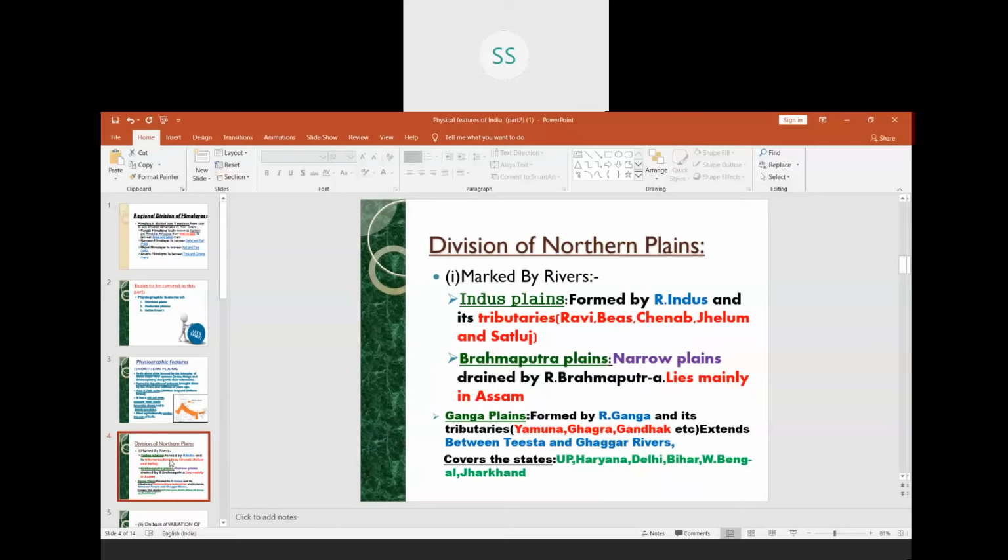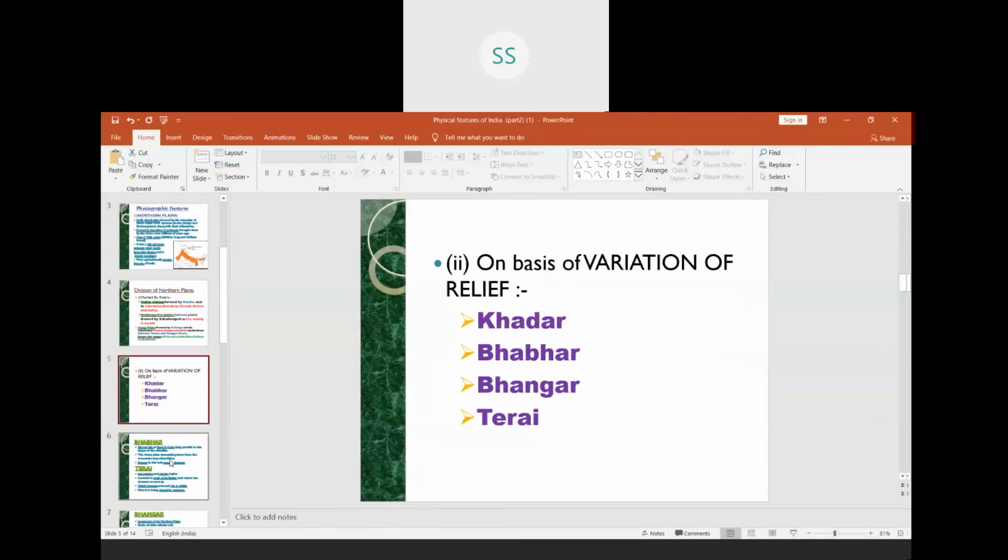Okay, so we continue with the further northern plains. The division which we have done presently is from west to east, based on the river systems. We have done the Indus river system, called the Punjab plains. Then we have done the Brahmaputra plains, where river Brahmaputra is flowing in the east, and in the middle part of the northern plains it is called the Ganga plain. So the division which we have done is from west to east.